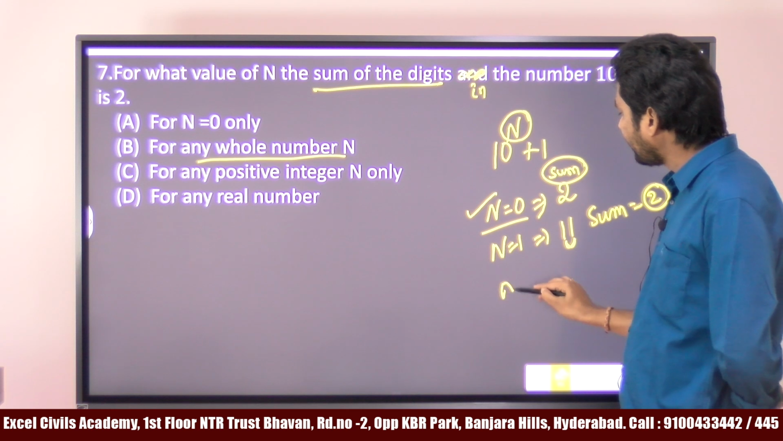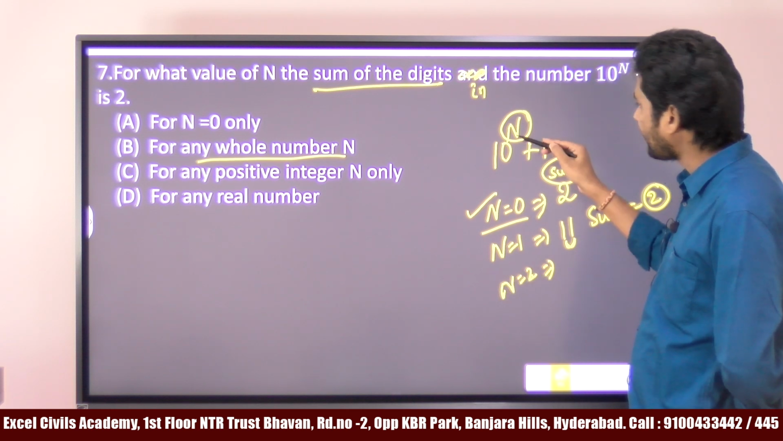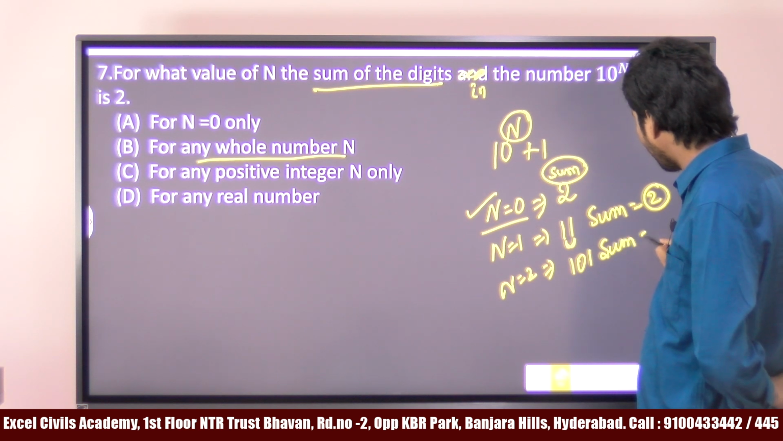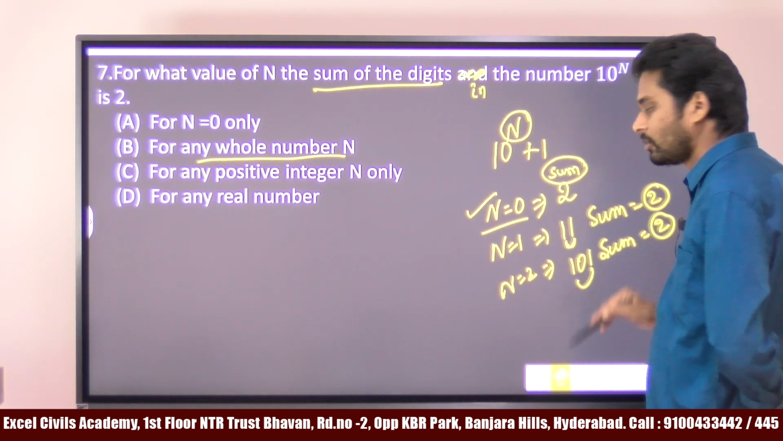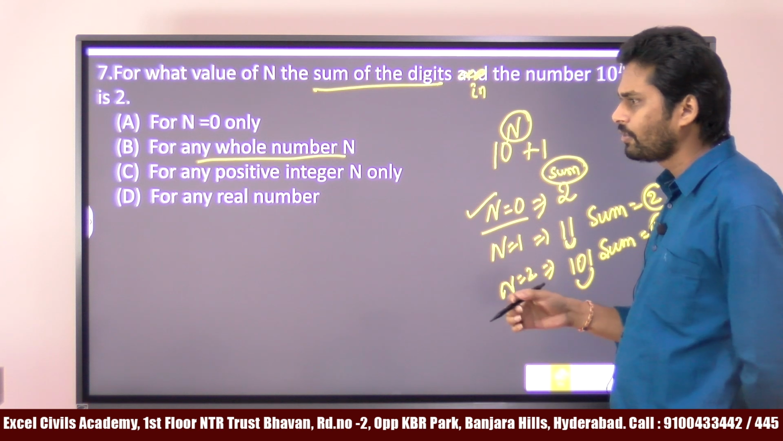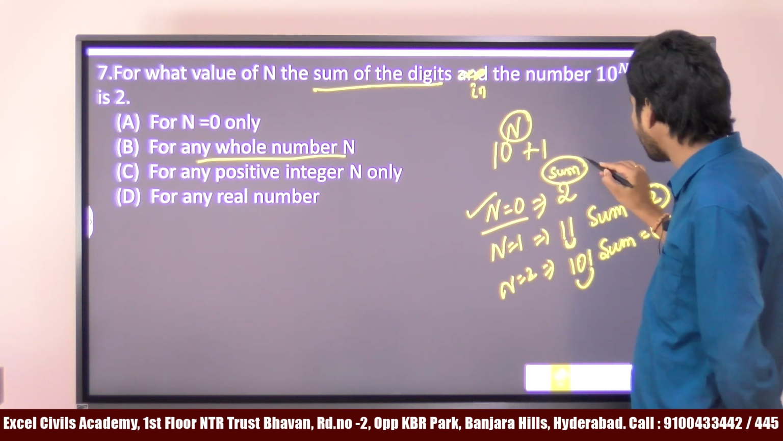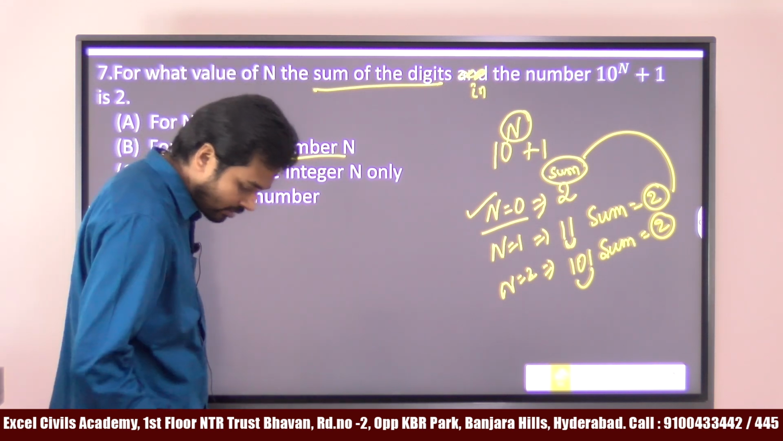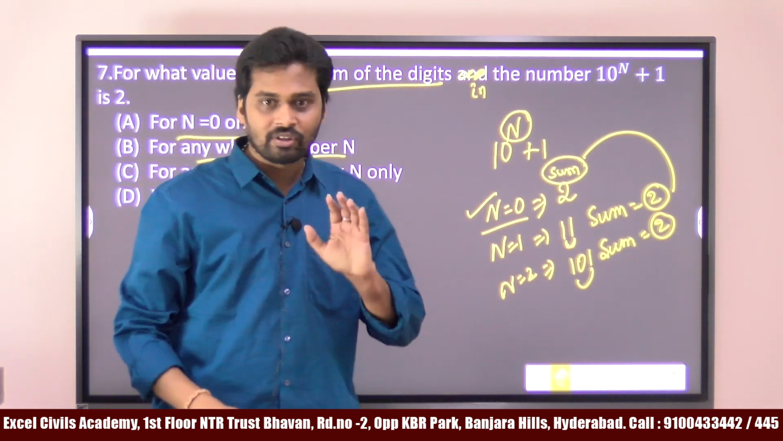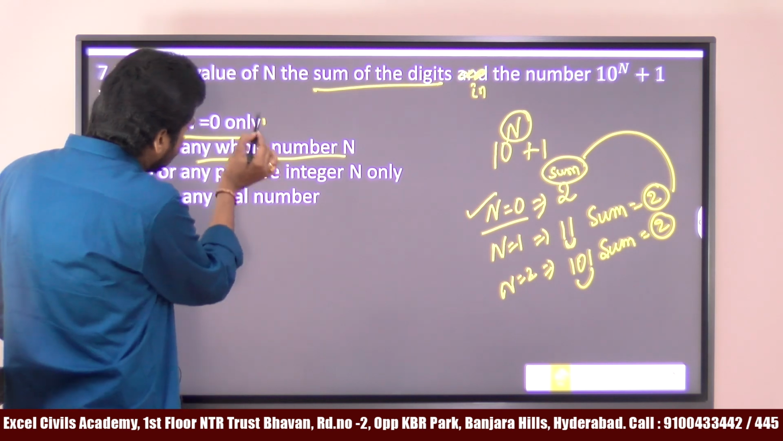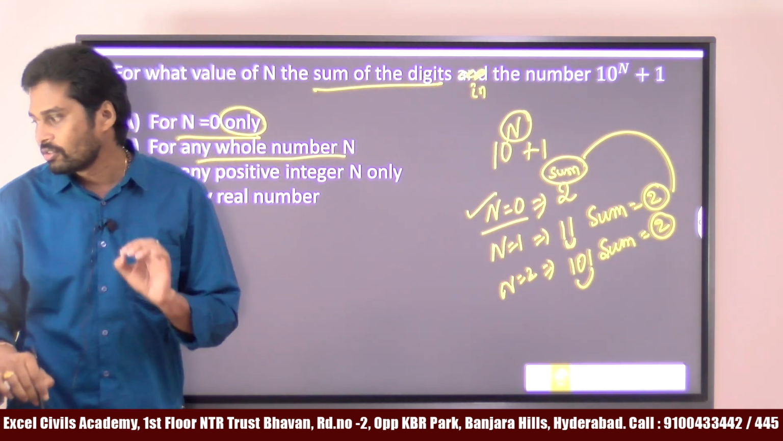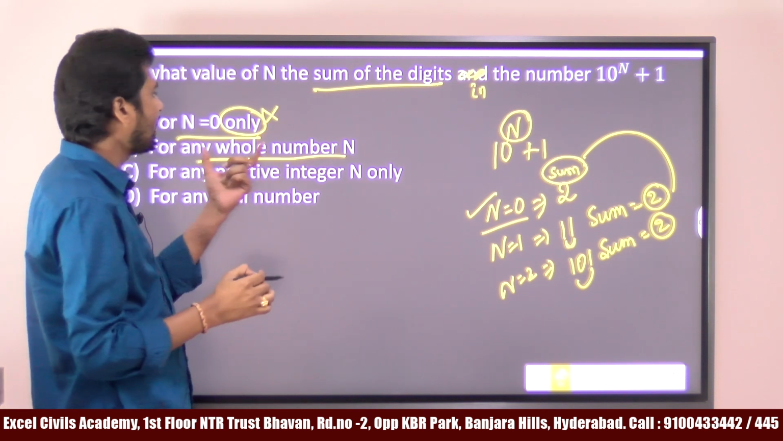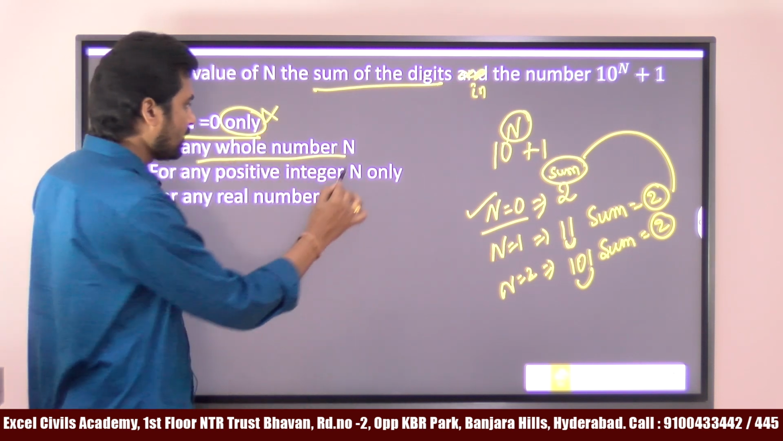If I take n equal to 2, 10 square is 100, and 100 plus 1 is 101. The sum is 1 plus 1, which is 2. If I take n equal to 3, likewise we get a total sum of 2. So for n equal to 0 it's correct, but option A says only n equal to 0. That's wrong, because for any whole number n, it holds.